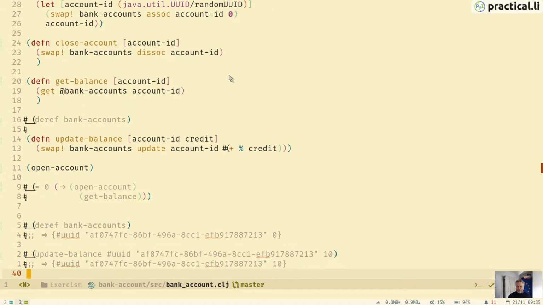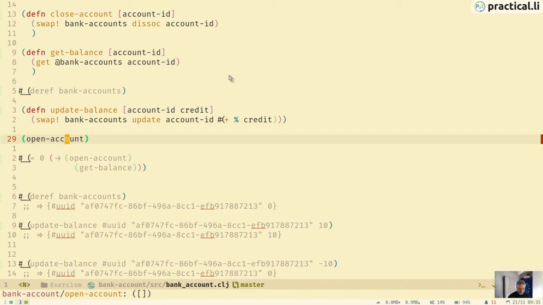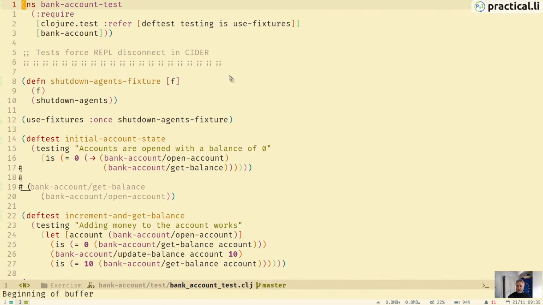I just did some little tests here, but let's see if we can just run all of our tests. And so, yeah, the only thing different I think we've added to this is we're using a fixture in here.